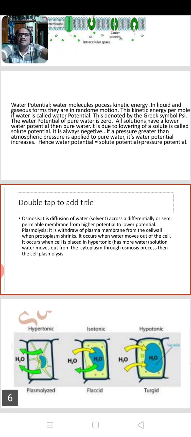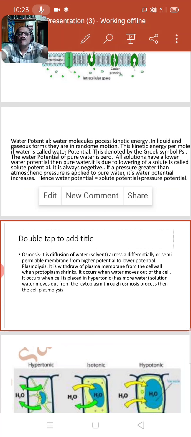The water potential of pure water is always zero. Remember it. All solutions have a lower water potential than pure water. A solution is when we add something like sugar or salt to water.